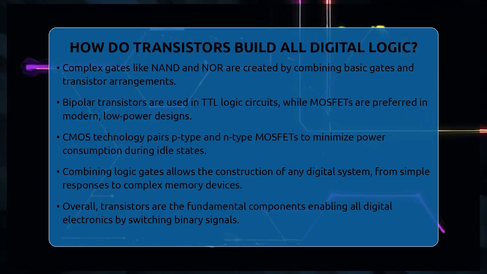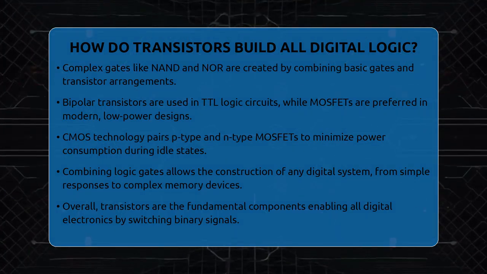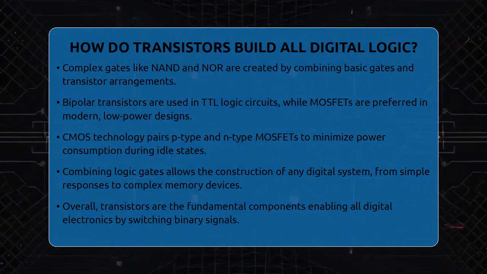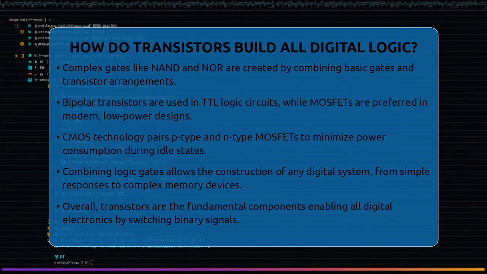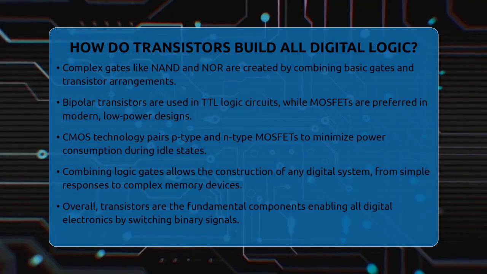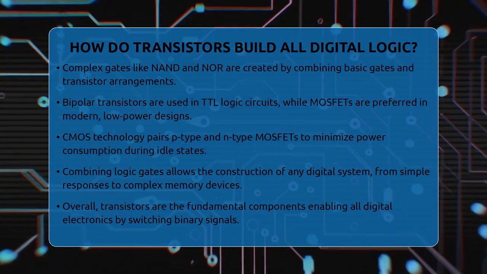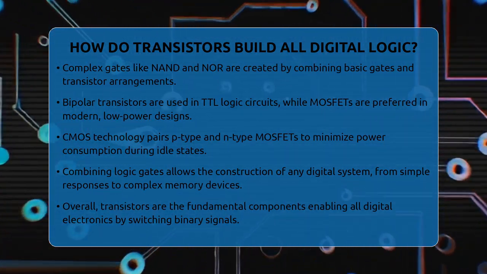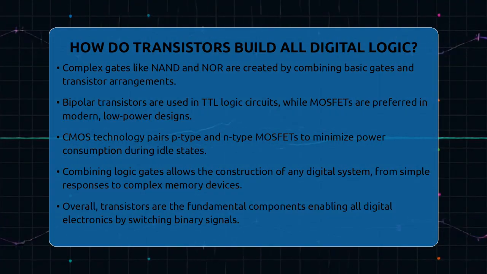In short, transistors build all digital logic by acting as tiny switches that turn on and off. When arranged in specific patterns, they form the fundamental logic gates that process binary information. This simple yet powerful idea is what makes modern digital devices possible.